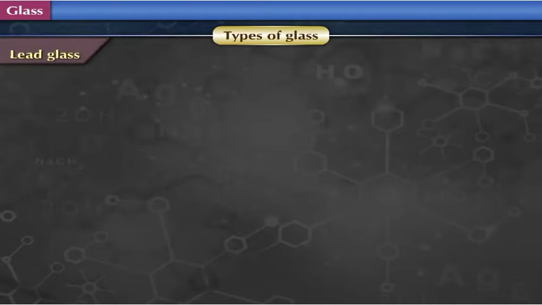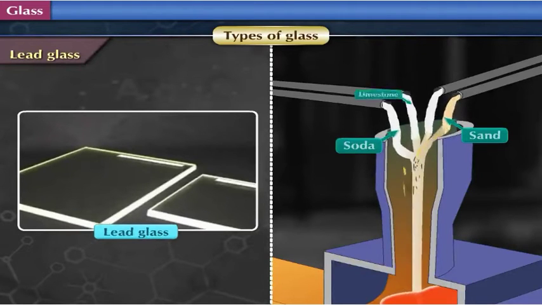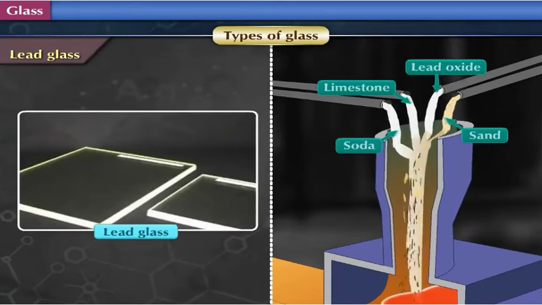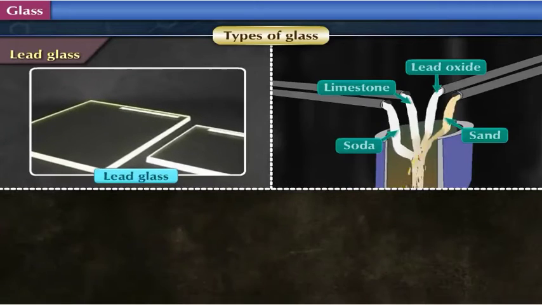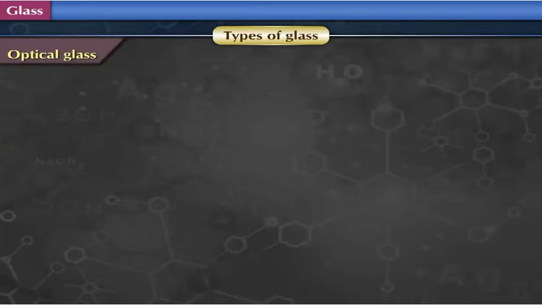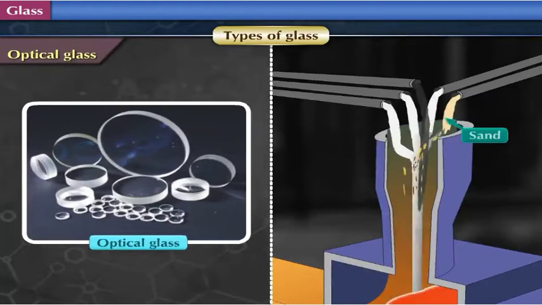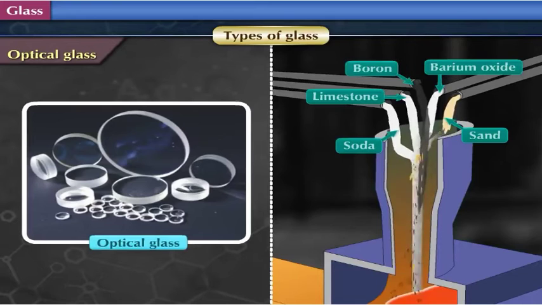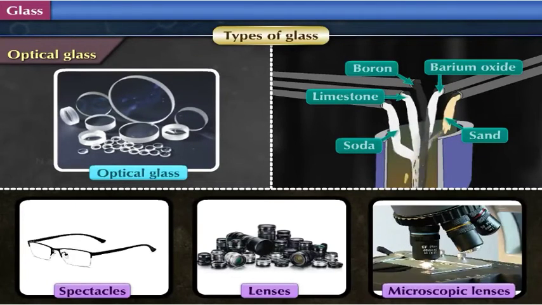Lead glass. Lead glass is produced by melting a mixture of sand, soda, limestone, and lead oxide. This glass, being very clear and transparent, is used in the manufacture of light bulbs, tubes, etc. Optical glass. Optical glass is produced from a mixture of sand, soda, limestone, barium oxide, and boron. This glass, being pure glass, is used in the production of spectacles, lenses and microscopic lenses, etc.